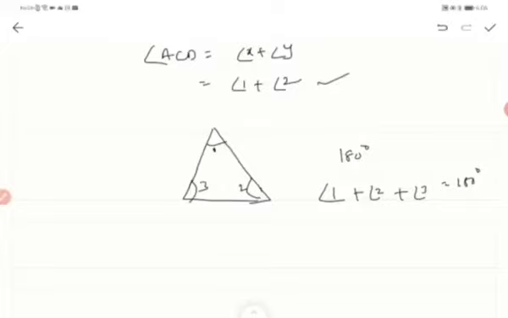This is the angle property of a triangle. What was the side property? For sides, we have told that the sum of two sides is always greater than the third side. If I take AB as one side and the other side as BC, then the sum of these two sides will always be greater than AC.